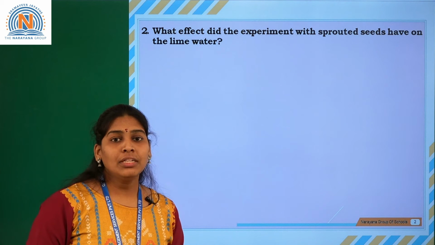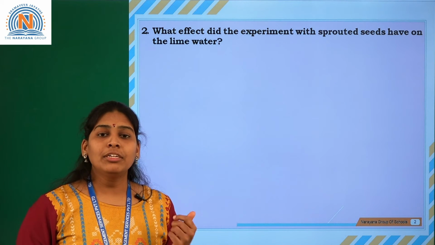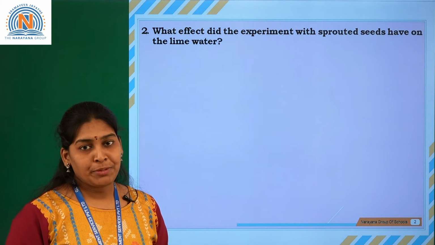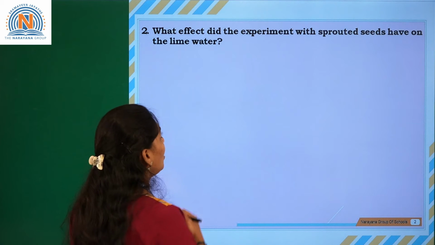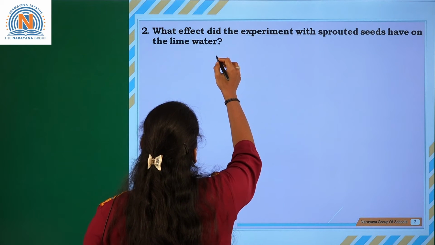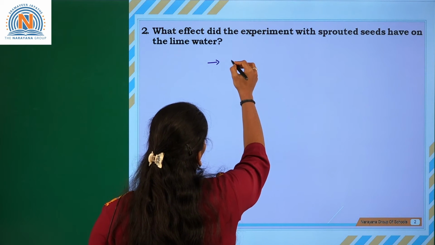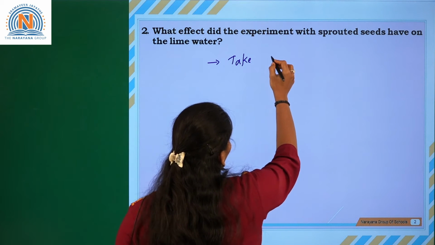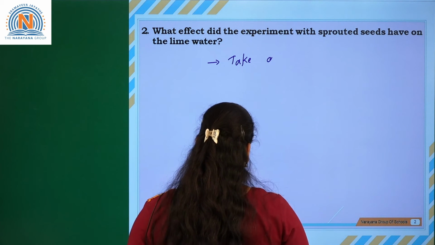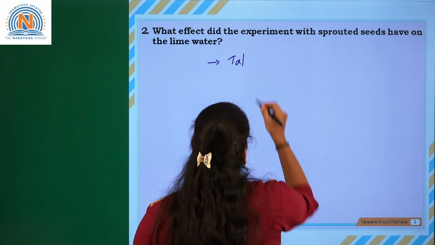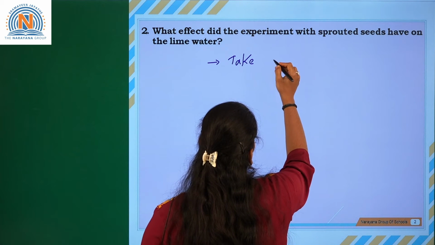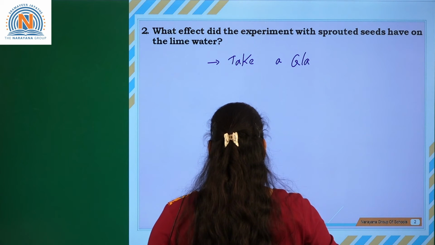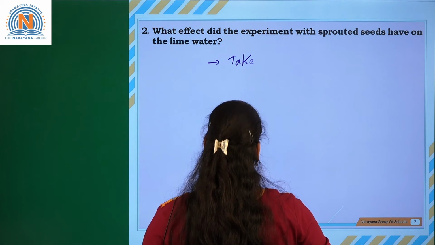When you test lime water with sprouted seeds, the lime water changes into a milky white precipitate because of the production of CO2. For the experiment, we need to take a glass jar or a conical flask so that we can close it.